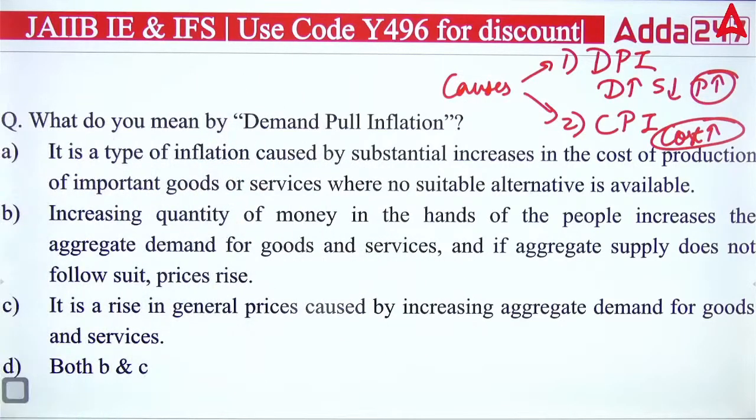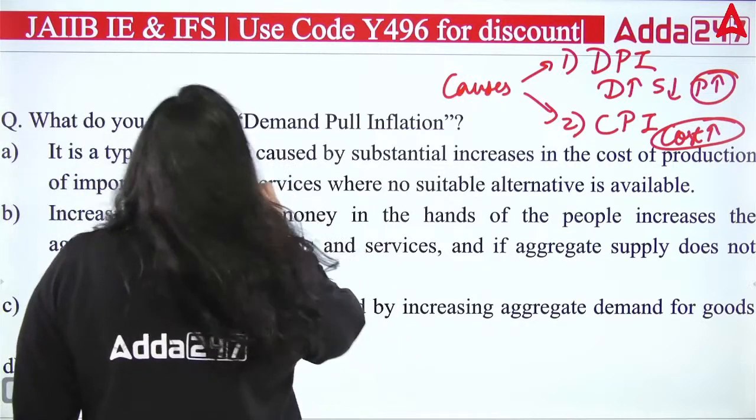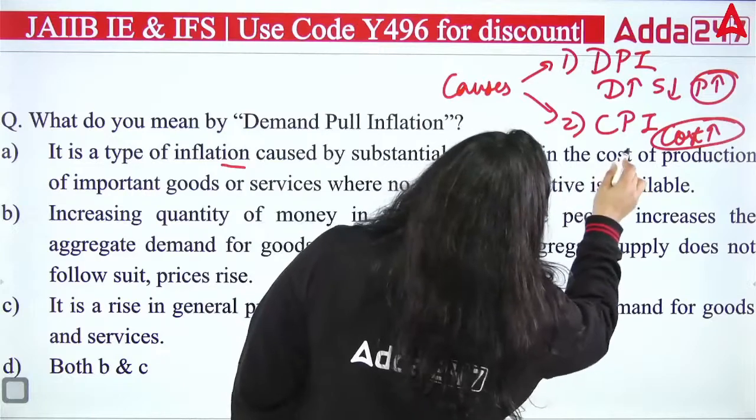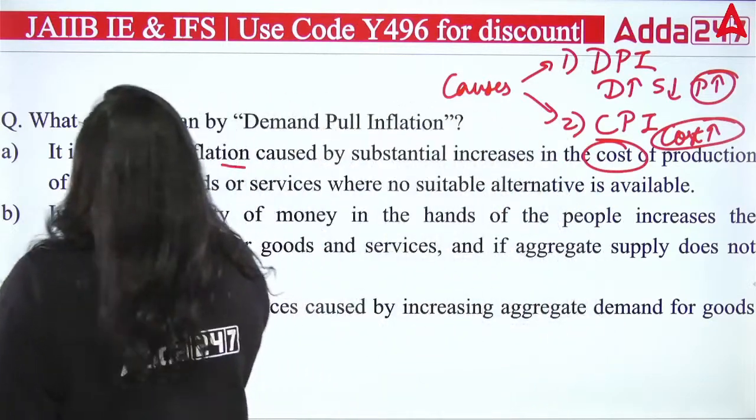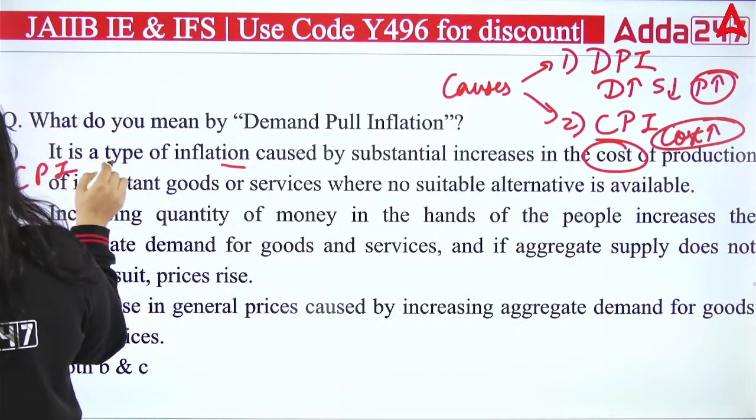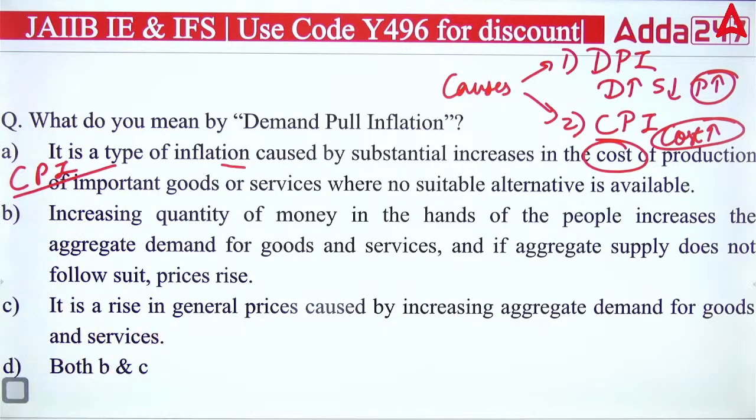So you have to answer which of the following is demand pull inflation. First is saying it is a type of inflation caused by substantial increase in the cost of production of important goods or services where no substitute or alternative is available. Because the word cost has been used here, you can see it's a type of inflation caused by substantial increase in the cost of production. That's obviously cost push. The cost of production increases, it's cost push.